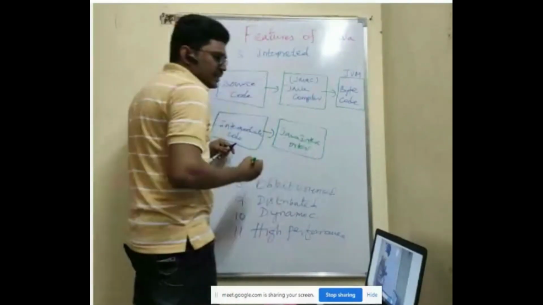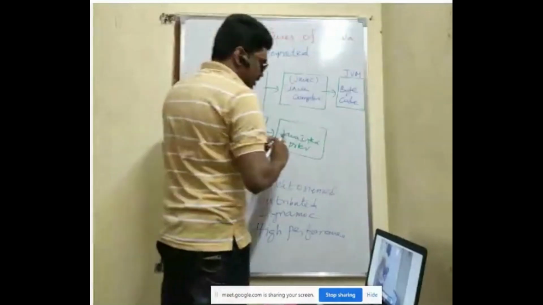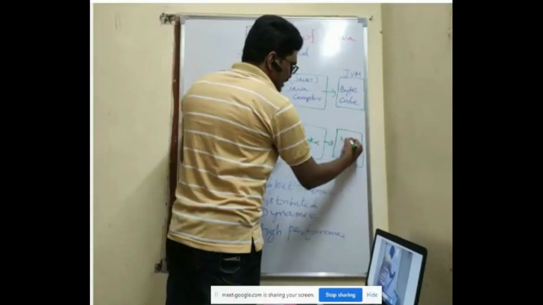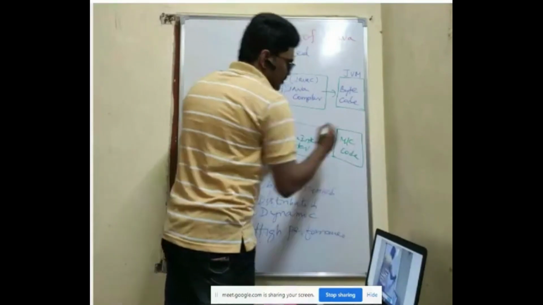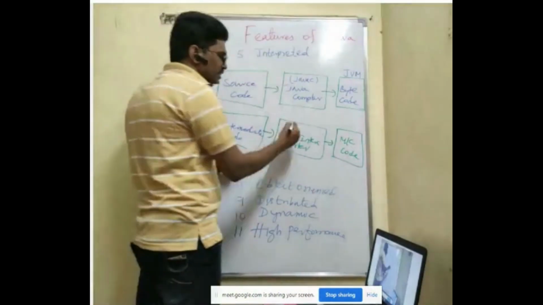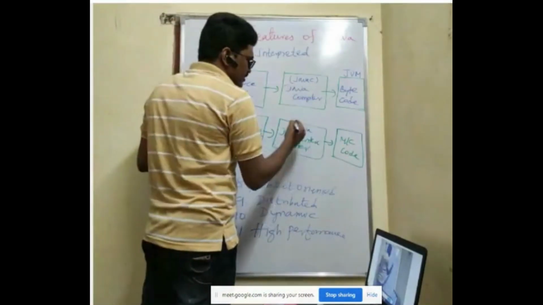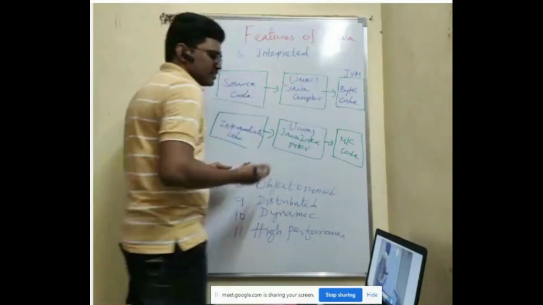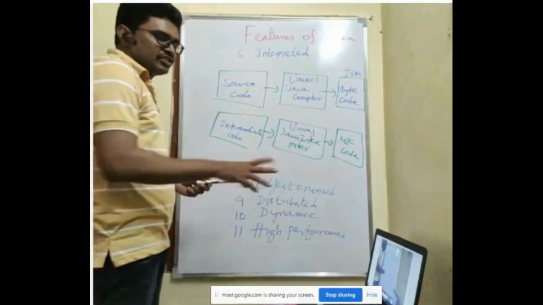The Java interpreter is going to take the intermediate code and it will generate the machine code. Okay, what is the Java interpreter? Java is called the Java interpreter. We use a command. These things are commands. I'll show you practically when we execute the first program.